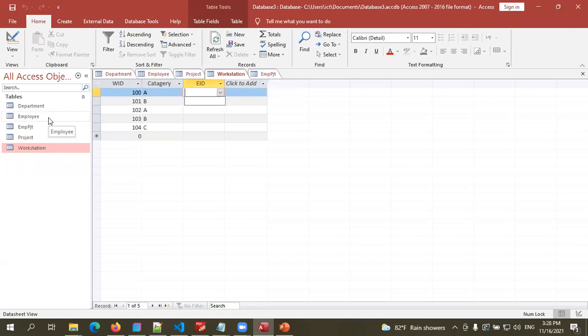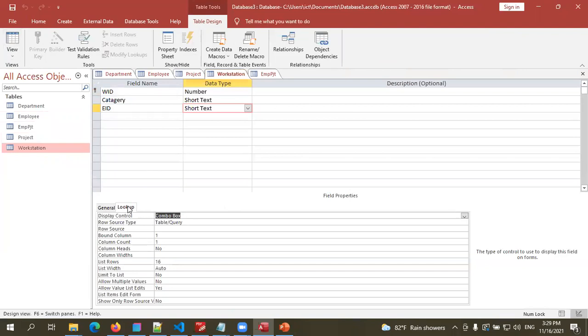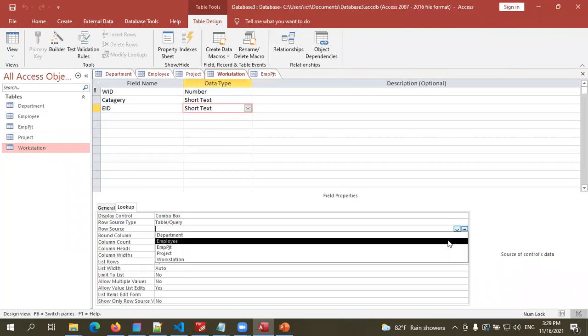So in that case, to fill foreign key fields, so these are foreign key fields. To add data for foreign key fields, normally we use lists. To create a list, you have to go to design view, and from lookup, you have to select combo box. And from here, row source, you can select employee table.